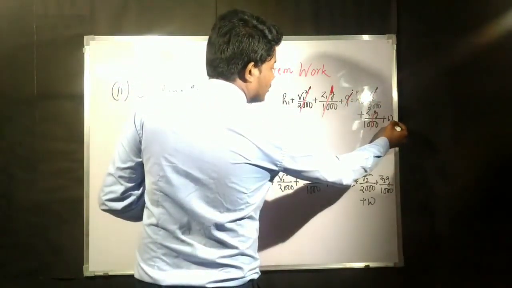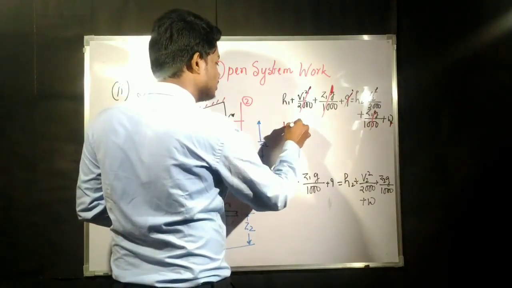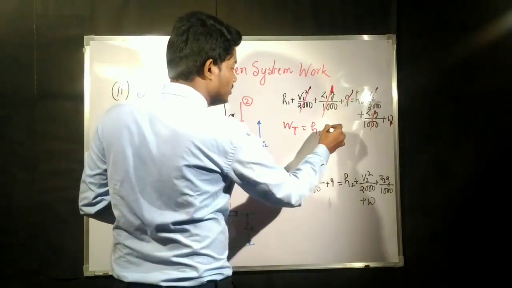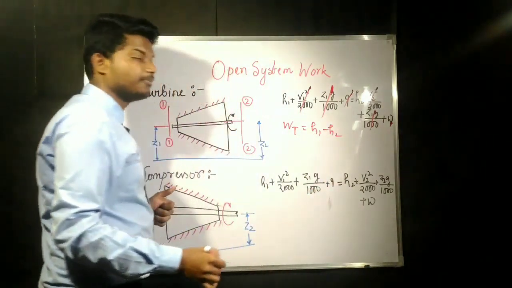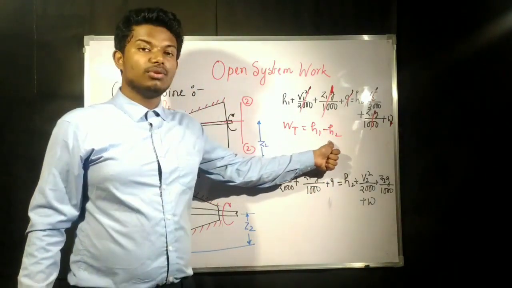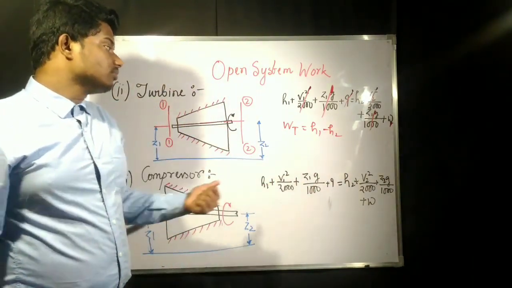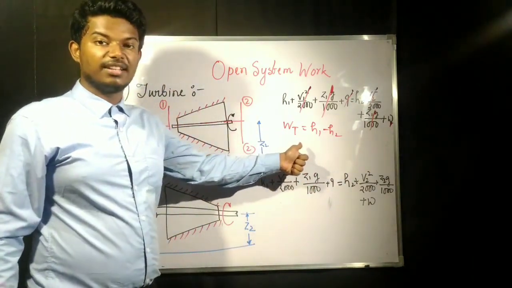So what you can see, this Wt is going to be H1, and if we take H2 this side, Wt is going to give us H1 minus H2. Now this is for specific enthalpy only.